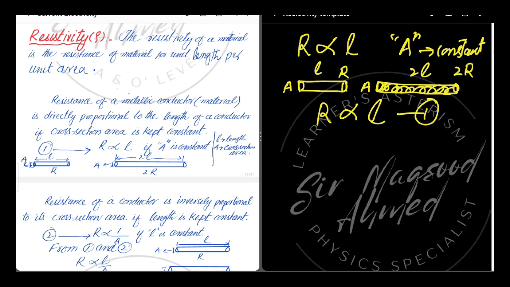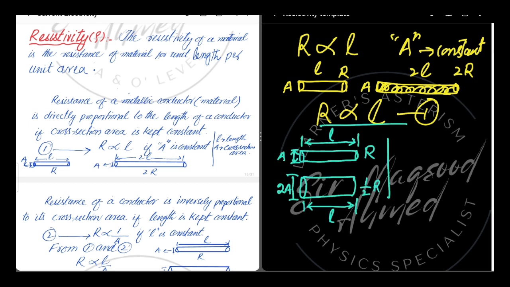The resistance will also be double. Why is it double? Because the number of atoms present in a conductor is now double. So the collisions with the atoms have increased or doubled. This doubles the resistance of a conductor.